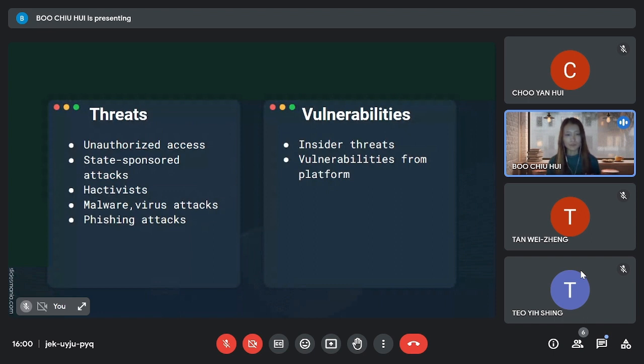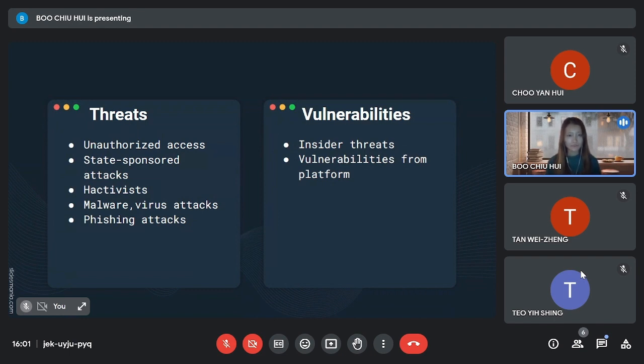And also the hacktivist is aiming at the system to cause reputational damage to the company, like DDoS attacks, and also malware and virus attacks through email attachments and links. And lastly, as what Yan Hui just mentioned, the phishing attacks that are targeting some of the employees through email and Teams messages that have access to the company's sensitive data.